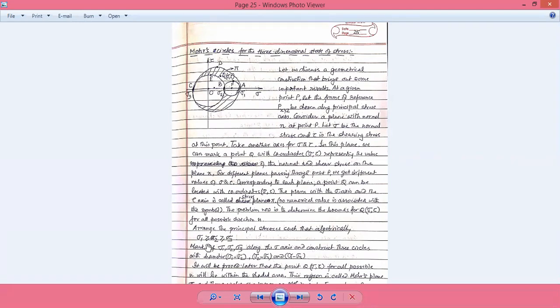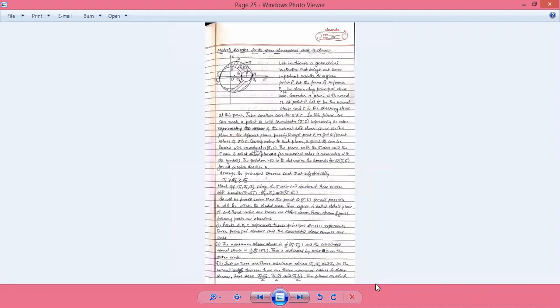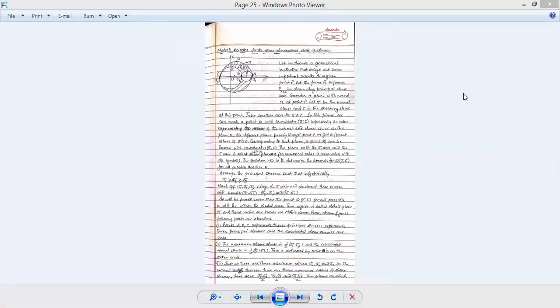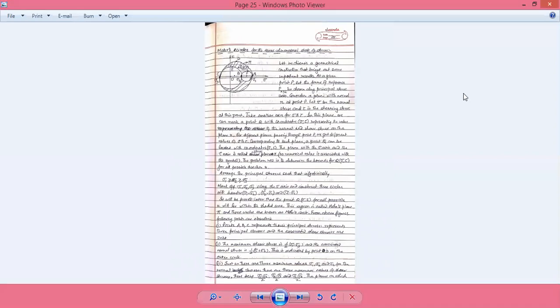And we have the condition sigma 1 greater than or equal to sigma 2, and sigma 2 greater than or equal to sigma 3. So it is possible that sigma 1 is either equal to sigma 2 or greater than that. Sigma 2 may be either equal to sigma 3 or greater than that. This is the condition under which we are working. We have plotted this circle, and what we are saying is that any point whose sigma and tau is measurable here is measurable from the circle itself. Let us go through the next page.